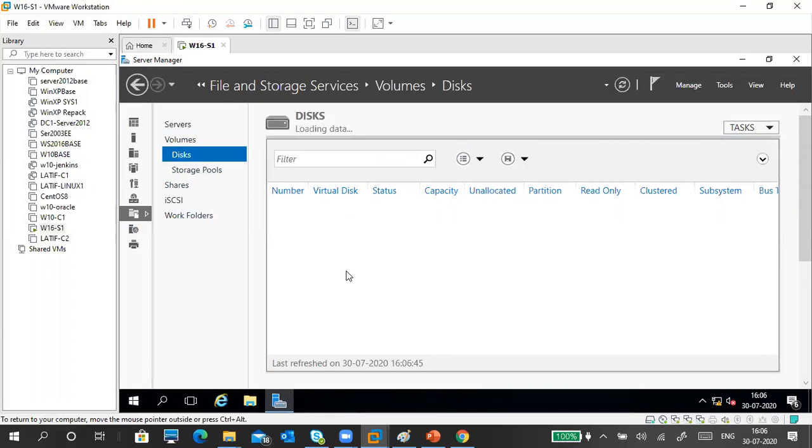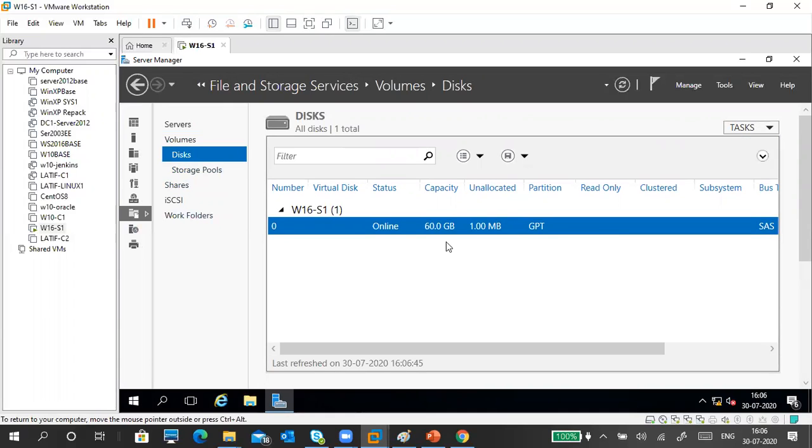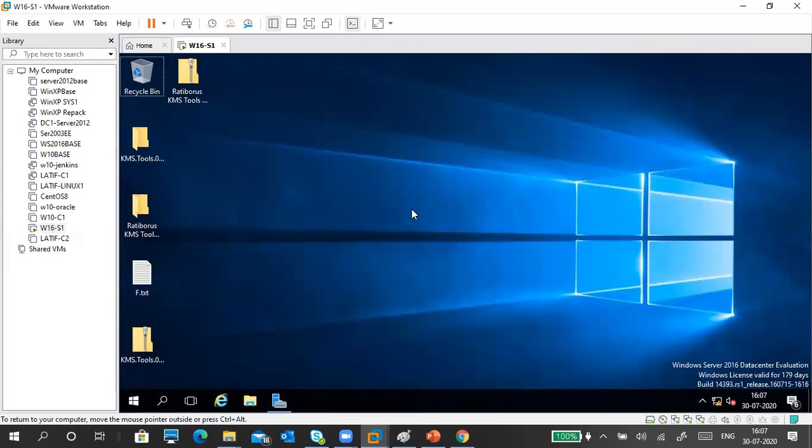And then I have to show iSCSI also. Tomorrow I will show you iSCSI and backup also. So one disk only there. I don't have multiple disks to do it. And one more thing is there now. So what is that? Disk management. I'm going to open my disk management. Yeah, already it is there.